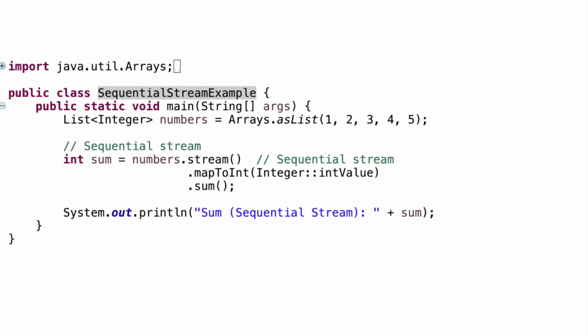Okay, now if you take a look at this code, here we have a very small data set, so we have only 5 elements. So we have created a stream, numbers.stream. Now here we are just trying to create a sum of these 5 elements. So we have mapToInt, Integer value, and then we are using the sum method, and then we are printing it. So this is a very basic operation. Now talking about parallel stream, the elements of the stream are processed in parallel across multiple threads. This uses ForkJoinPool internally to process elements in parallel.